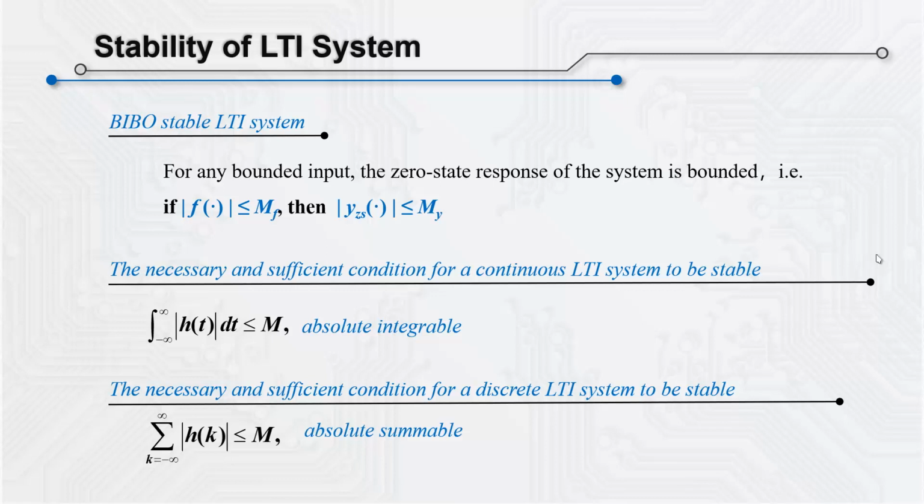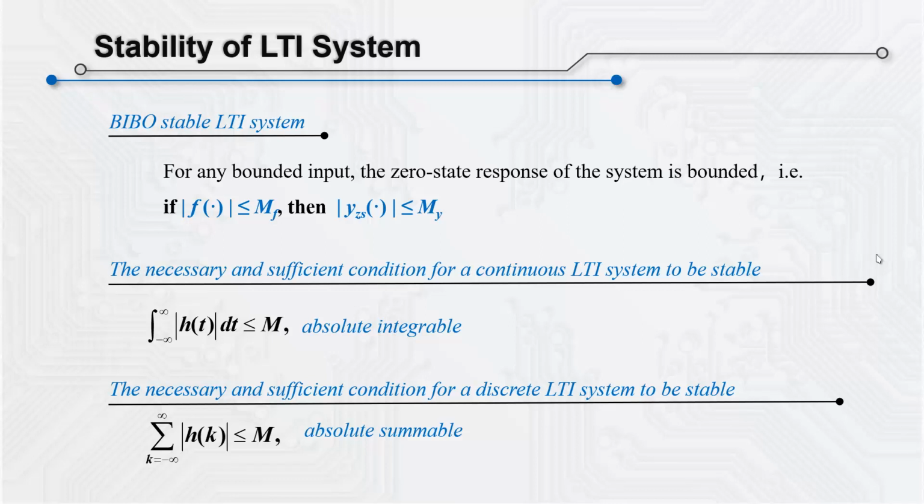Based on this definition, it can be proved that the necessary and sufficient condition for a continuous LTI system to be stable is that the absolute integral of the impulse response h of t from negative infinity to positive infinity should be bounded, which is called absolute integrable. For discrete LTI systems, the absolute sum of its unit response h of k from negative infinity to positive infinity should be bounded, which is called absolute summable.